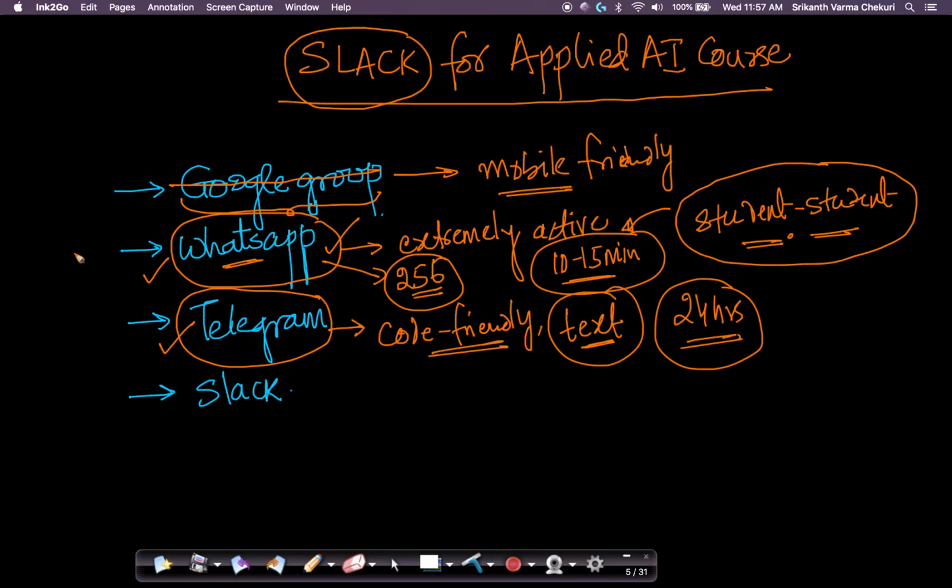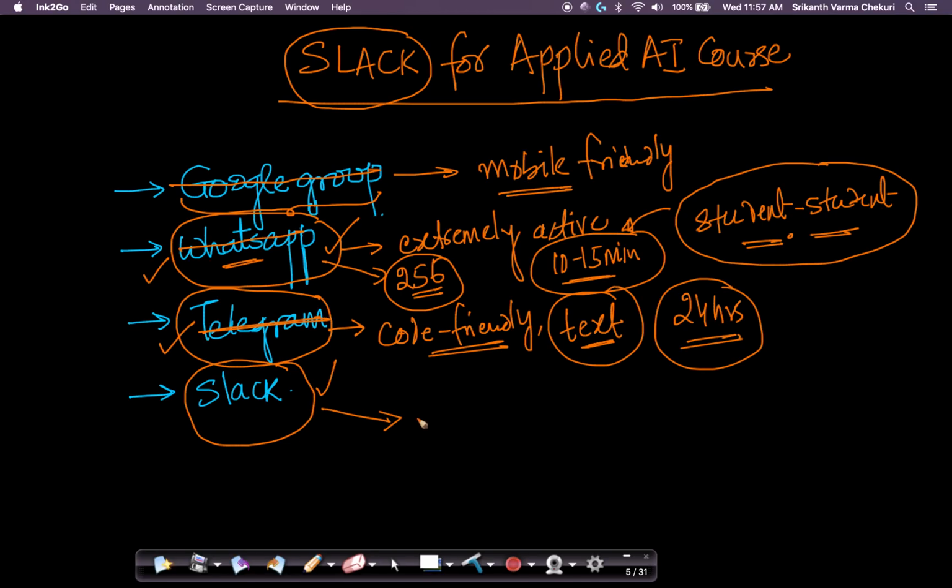So we experimented with all of these. We have taken feedback from our students, and they said Google Groups is not working, WhatsApp is not working because of the 256 user limit, and Telegram is not very code friendly or discussion friendly, because you're not able to upvote or downvote, or constantly discuss and create threads. So we converged on Slack. We experimented with Slack for the last few days. We invited a few students to our Slack groups, and the interaction there is getting very active.